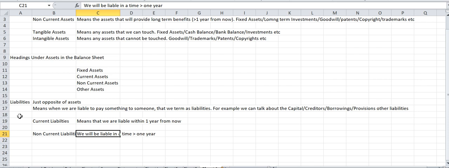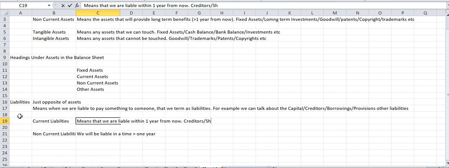Do you get this point? Okay. Let us plot some of the examples of current liabilities. Like our creditors, right? If we have purchased something from someone, they will never give us the credit period of more than 1 year, right? They may give 1 month, 2 month credit period. So those creditors can be under the current liabilities.